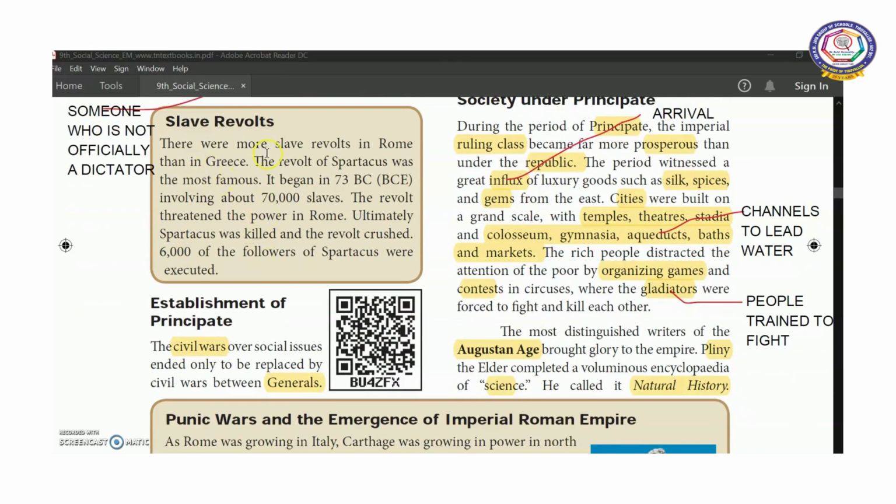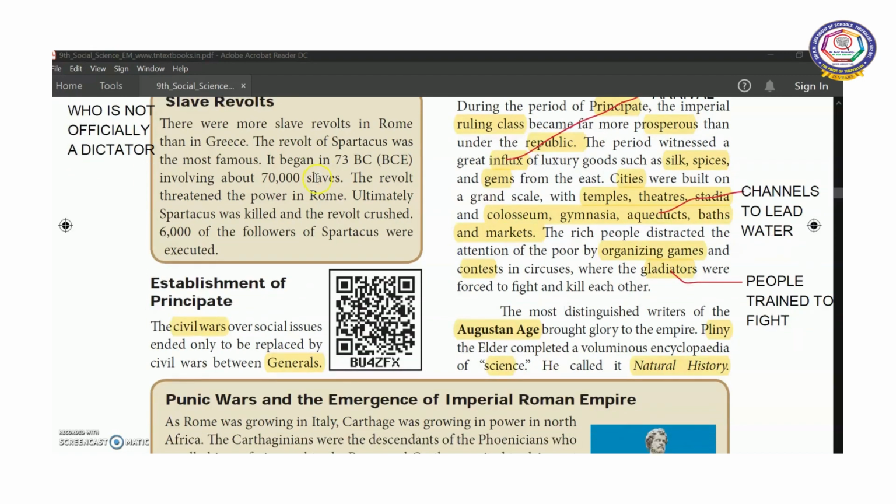Slave revolts. There were more slave revolts in Rome when compared to Greece. The revolt of Spartacus was most famous among them. It began in 73 BCE and 70,000 slaves were involved in that revolt. The revolt threatened the ruling power in Rome. So ultimately, Spartacus was killed and the revolt was crushed. 6,000 of the followers of Spartacus were executed.